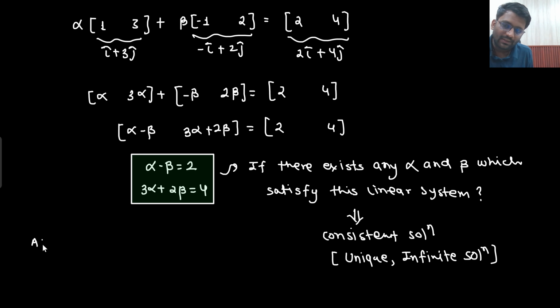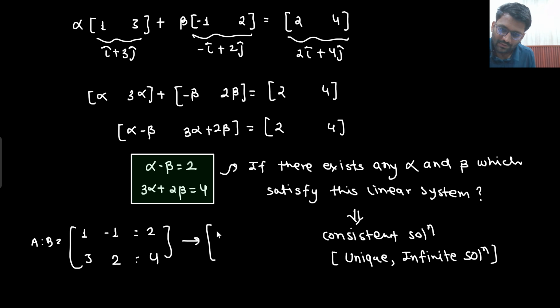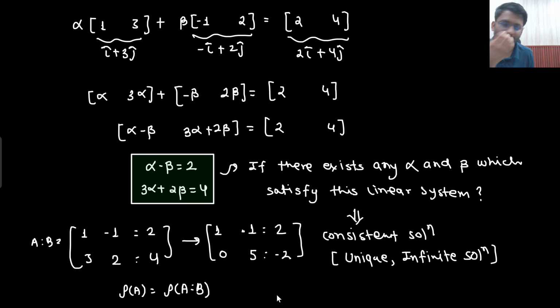I will make the matrix A augmented B: 1, minus 1, 2, 3, 2 and 4. So this is 1, minus 1, 2, and thrice of this you need to subtract. So this will become 5 and this will become minus 2. Surely you can see that rank of A is equal to rank of A augmented B. Although it will have a unique solution, that's not a matter of concern. That means yes, surely alpha beta exist.